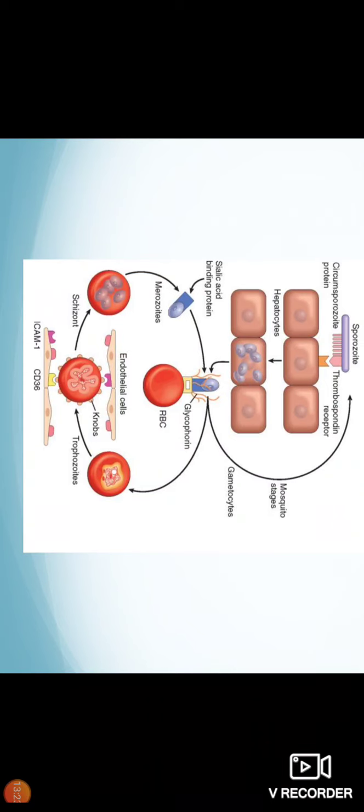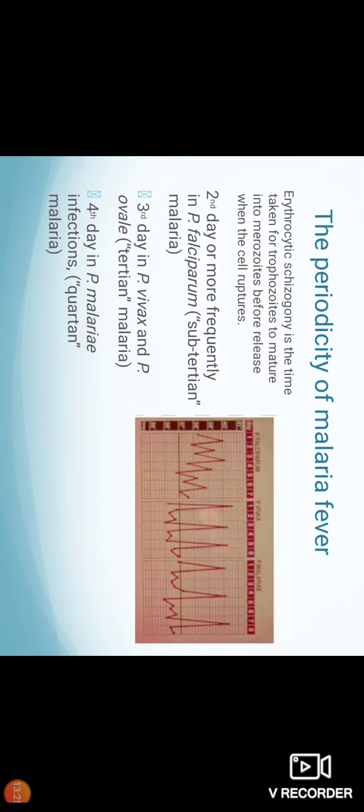So due to all these causes, falciparum is responsible for more severe infection than P. vivax.